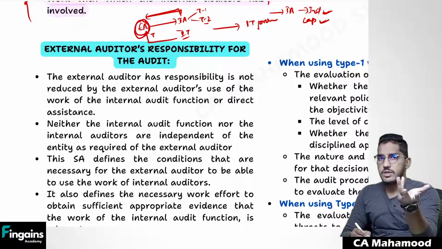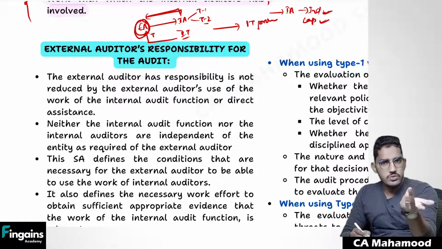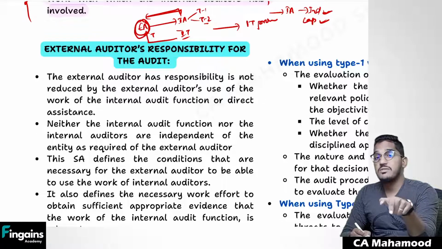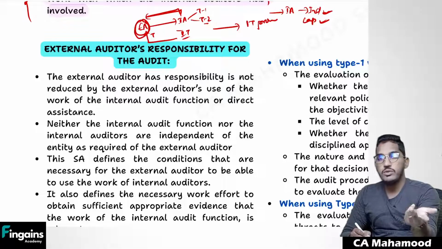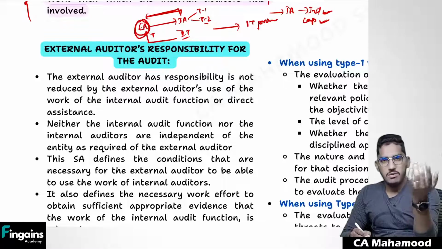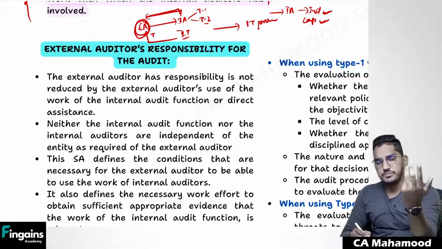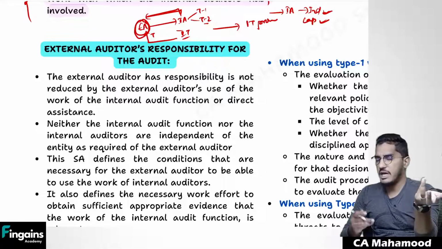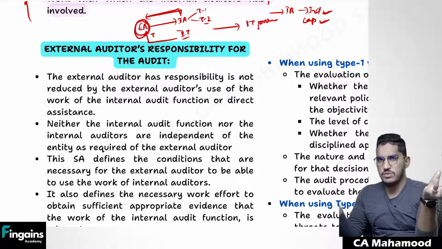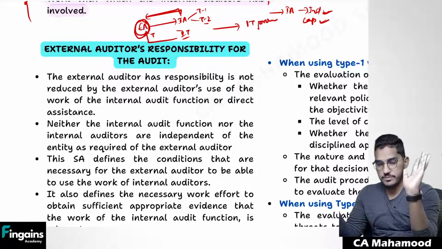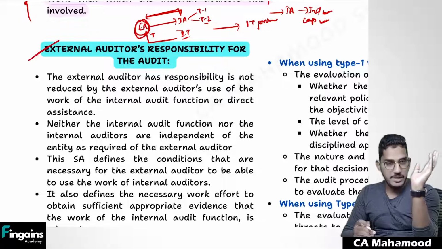If you want, you use it. If you want to take that extra risk, you use it. But just because you made use of the internal auditor's work, you can't shift the blame onto internal auditor. You only have to face all the consequences. So it's your choice. It's up to you whether you want to take extra risk or not. Why? Because standard did not make any compulsion. You want to use it and face the consequences. If you don't want to use it, don't use it. Be on a safer side. It's up to you. Clear? So this is what this paragraph says.